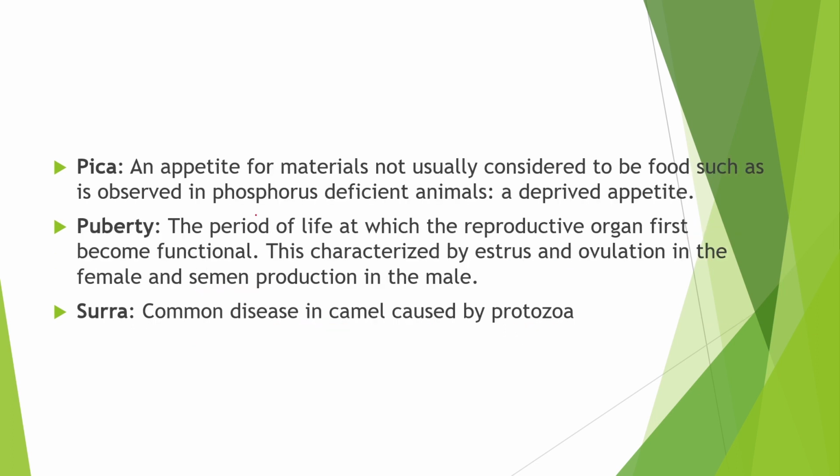An appetite for materials not usually considered to be food, such as is observed in phosphorus deficient animals, a depraved appetite. Next is puberty. The period of life at which the reproductive organs first become functional. This is characterized by estrus and ovulation in the female and semen production in the male. And the last term is Surra, a common disease in camels which is caused by protozoa.